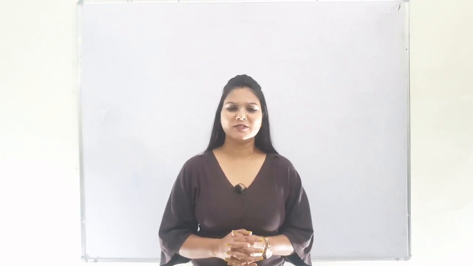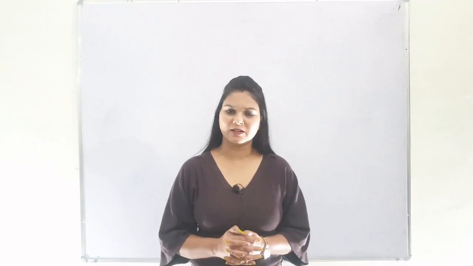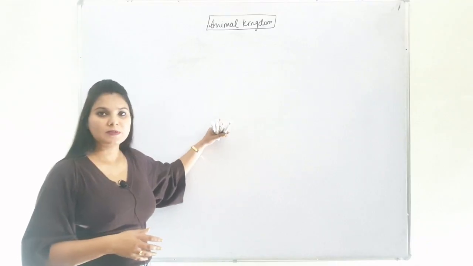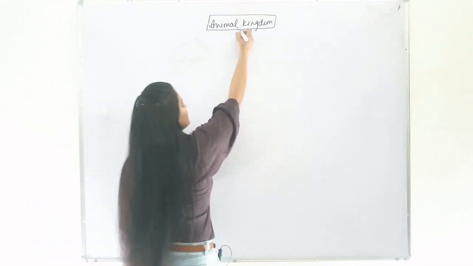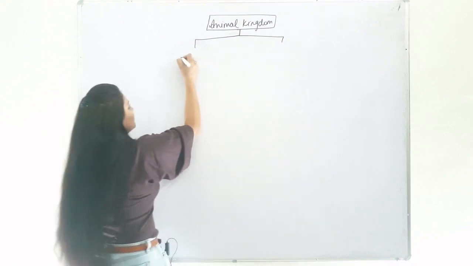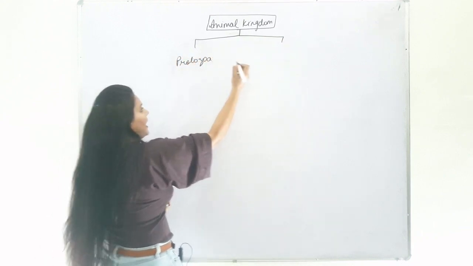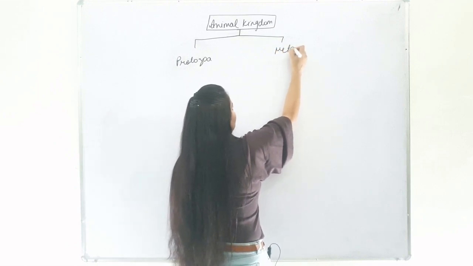In today's lecture, we shall be discussing a broad overview of classification of the animal kingdom. Animal kingdom is divided into two subkingdoms, which are Protozoa and Metazoa.